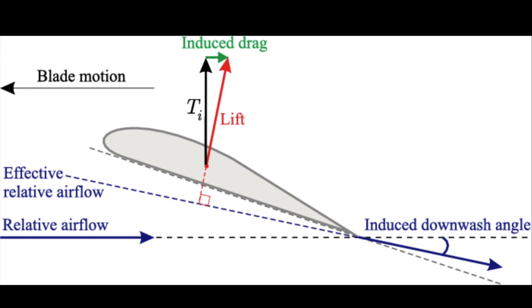and the horizontal backward component that you see is induced drag. Let me explain in simpler words. For example, you're in a speeding car. As a child, maybe you all must have put your hand outside a moving car. You should not do that, but if you do, you will see your hand goes up and also goes behind. The force that makes it go up is your lift force, and the force that makes it go behind is your induced drag. So induced drag is nothing but a byproduct of the lift force.